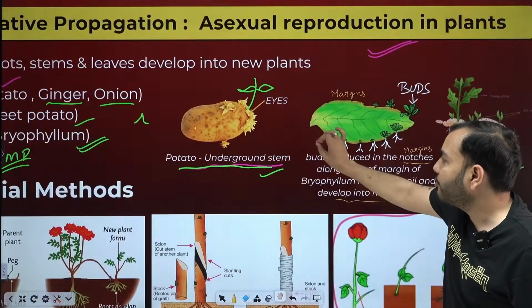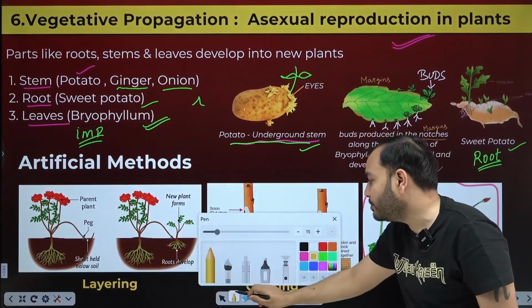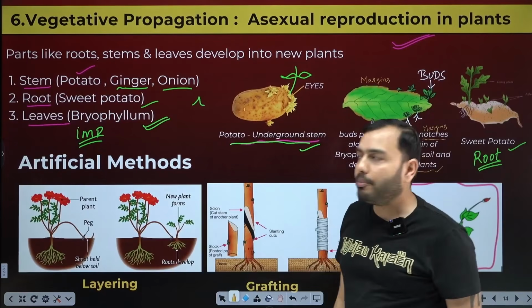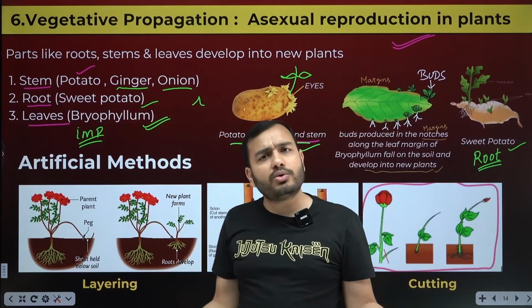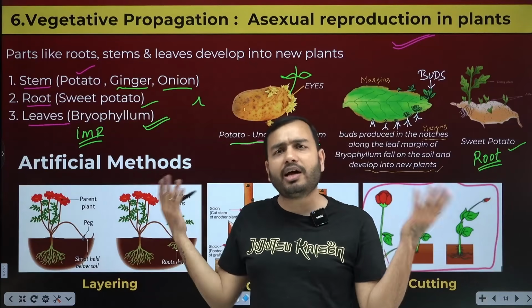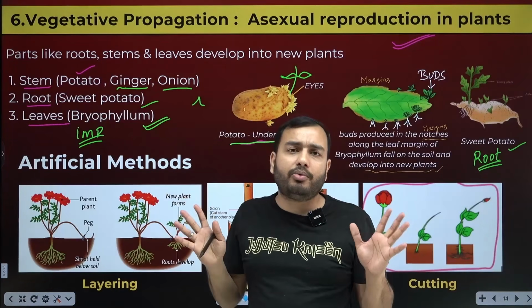So this is done from the leaf. You understood the root one. I saw sweet potato, and I saw potato for the stem. Now all this process of vegetative propagation is happening naturally in nature. We didn't do them. Buds were forming on leaves. All these things were happening on their own.